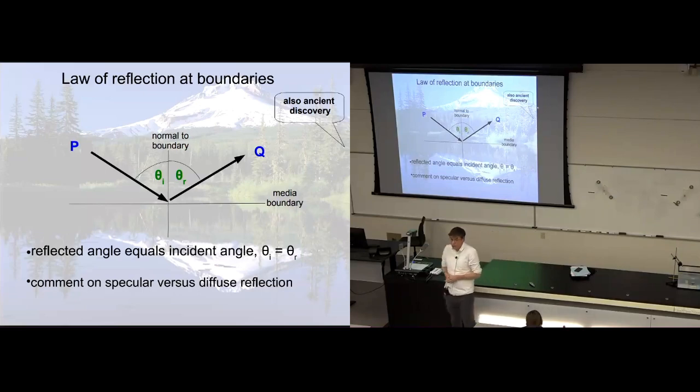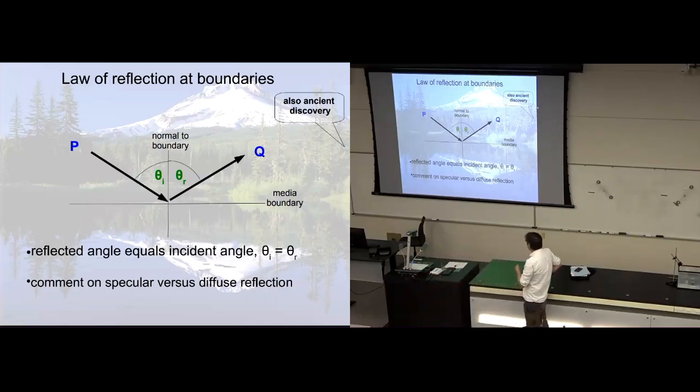And so this is the law of reflection. In a way, this is obvious too. If you imagine ping pong balls striking a wall, they obey the law of reflection. The angle that they strike the wall at with respect to the normal is the angle they bounce off the wall at with respect to the normal. So this is also kind of a common sense law about the reflection of light, especially if you think of light as a stream of particles, like a stream of ping pong balls striking the mirror and bouncing off the mirror, or striking the water and bouncing off the water.